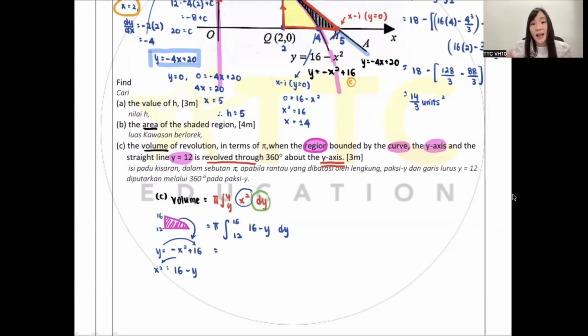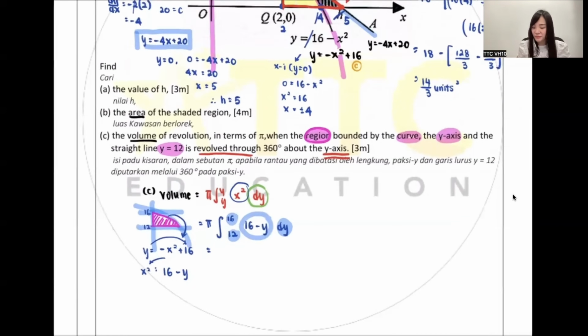So, and Ruby, I repeat again how to double check. dy represents the y-axis. X equals is vertical, y equals is horizontal. So y equals 16 is this height, y equals 12 is this height, and 16 minus y is this curve. So it is exactly surrounded, so it's correct. Ruby, do you understand how to double check? As long as you surround the shaded region that you want to find.